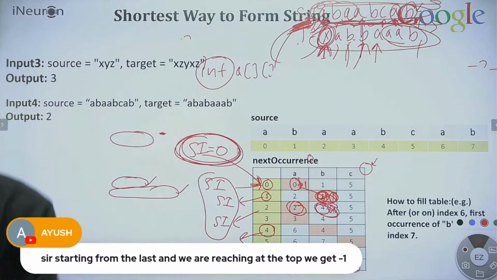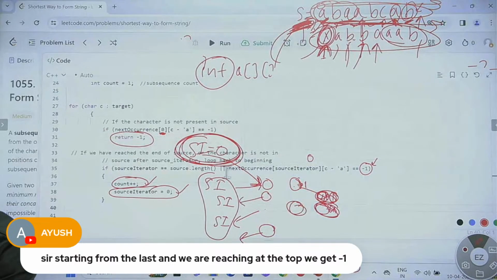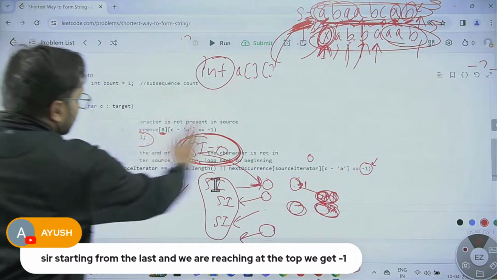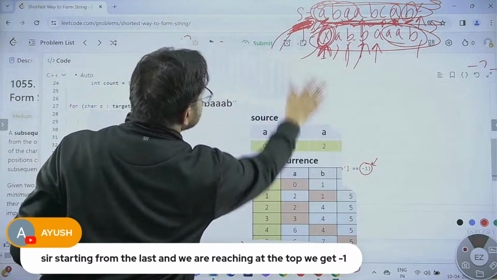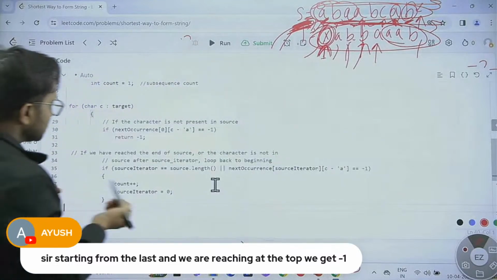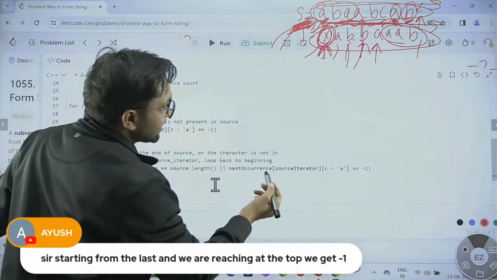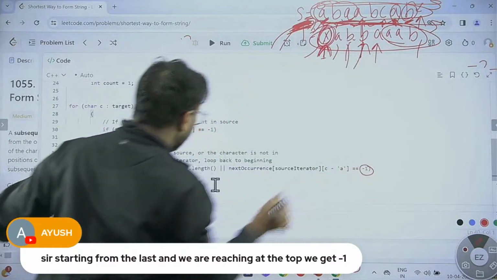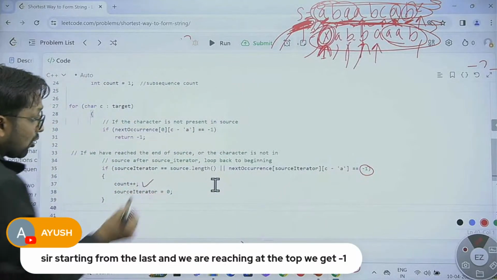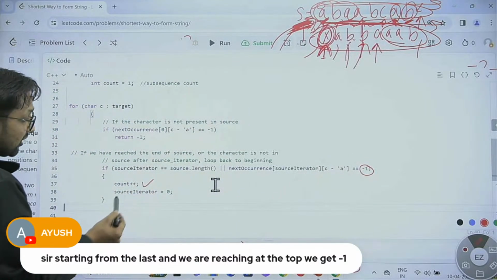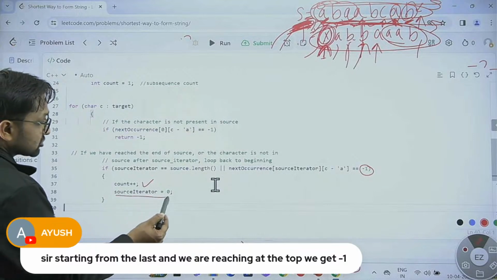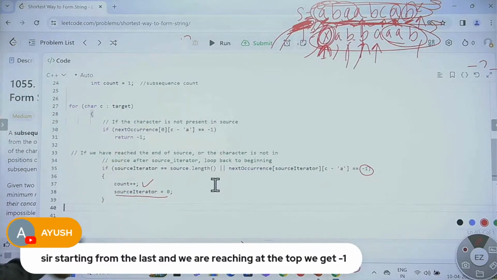Fine, I'm winding up now. Going to the code. Simple, what we are doing: whenever we find -1, we increment the count and reset the source iterator to 0 again.